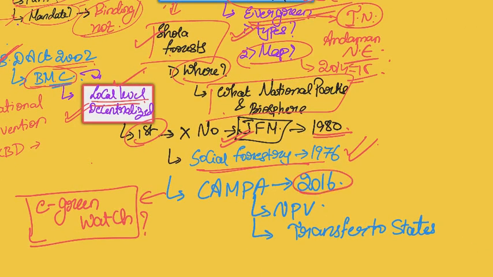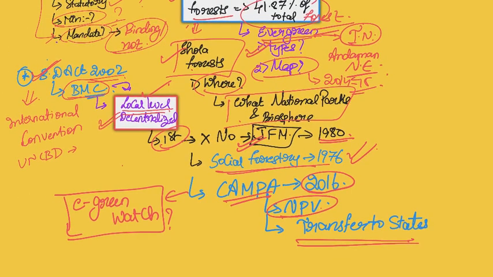And then in 2016, we talked about CAMPA. What is this CAMPA? What is the meaning of net present value? What is the recent news where these CAMPA funds were transferred to the states? What is this e-green watch? You have to know all about e-green watch as well.